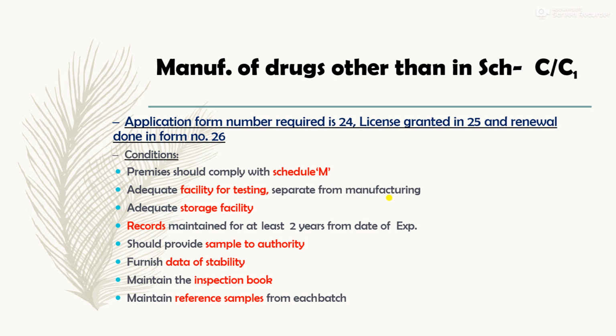The inspection book is maintained in form number 35, which is very important and a key point to be remembered. Then maintaining a reference sample from each batch is mandatory. So these are the conditions to be fulfilled for the drugs other than those in C1.